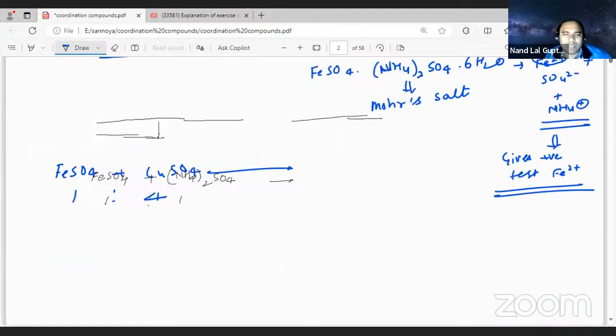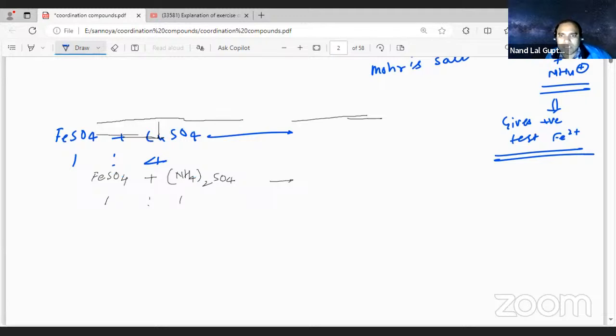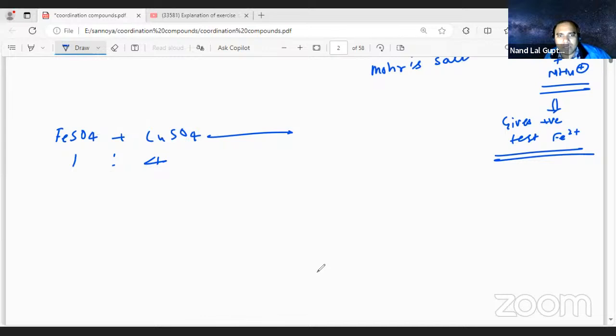So what is it going to give, student? It is going to give a complex. Let us see what the complex is going to be. CuSO4 is taken with aqueous ammonia, NH3, four times.